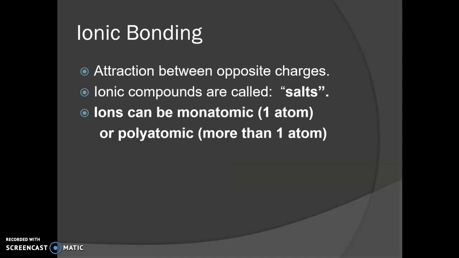And one more thing is that they could be called salts. So be careful with that word. In the real world, when we say salt, we usually mean table salt, which is NaCl. But in the world of chemistry, salt just means any ionic compound. So it could be any metal bonded to any nonmetal, or even polyatomic ions.